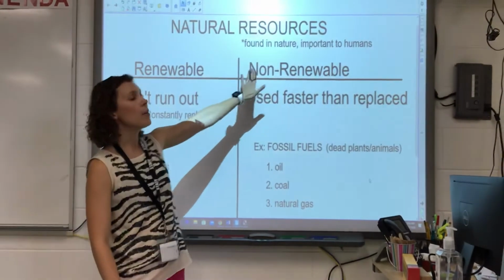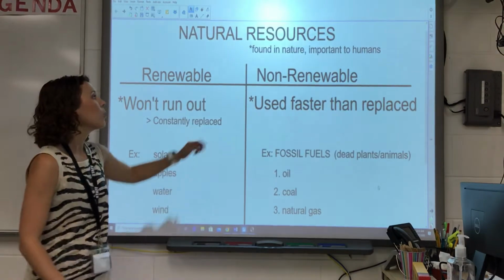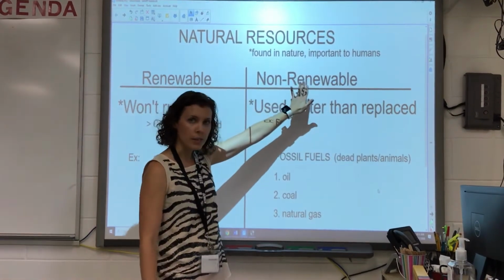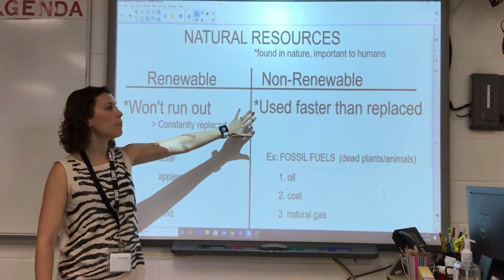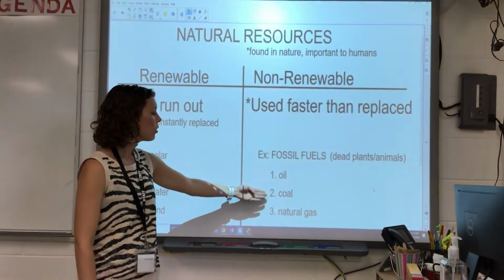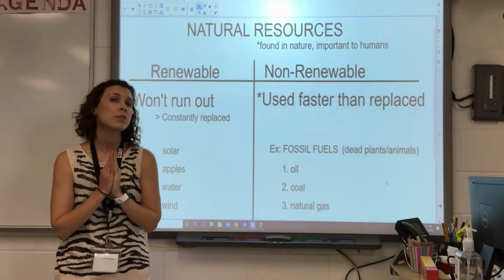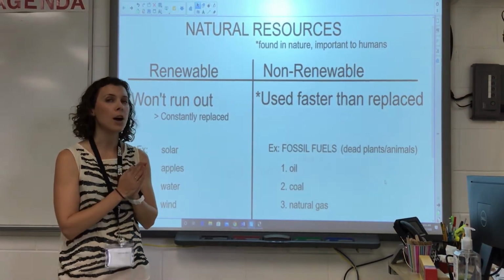Over here, when we're talking about non-renewable, we know that non means no, not. So we're not going to renew these. We use them up faster than they're replaced. Some examples of this are oil, coal, and natural gas. All of these together are called fossil fuels. These are all, again, fossil fuels.